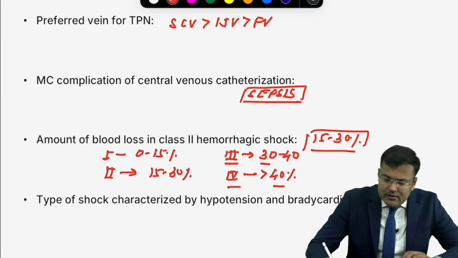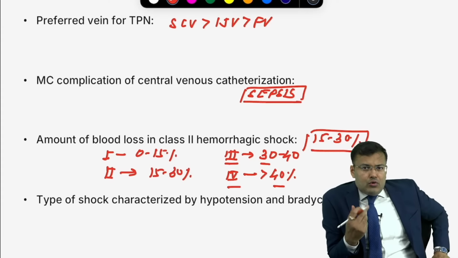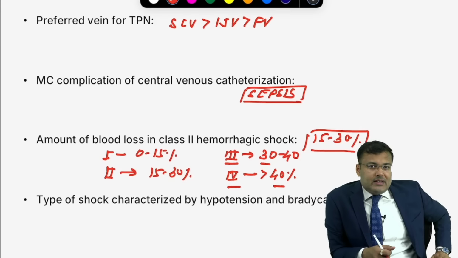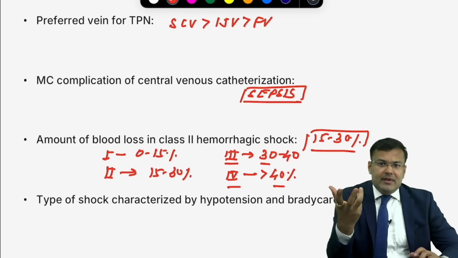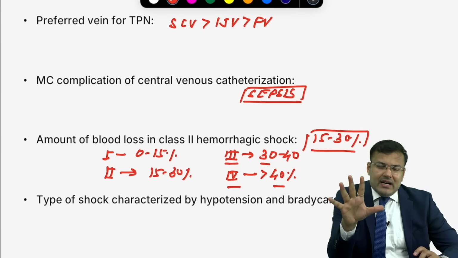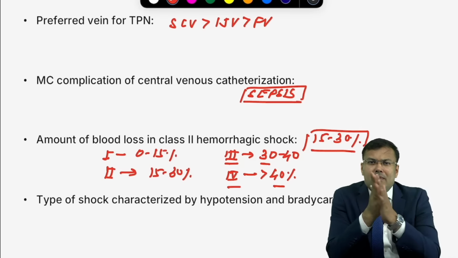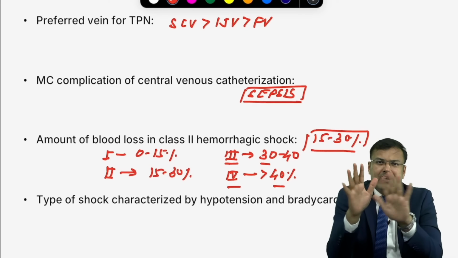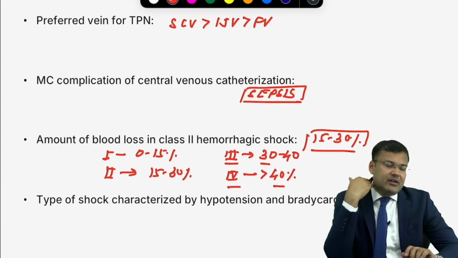Next. After a road traffic accident or after trauma, there are two types of shock which are common. Most common is hypovolemic shock and there is neurogenic shock. If there is hypovolemic shock, there is hypotension and tachycardia because of sympathetic stimulation. So hypotension, tachycardia, cool clammy skin. Peripheries are cool. But what happens if there is some kind of nerve injury? There is loss of sympathetic tone.